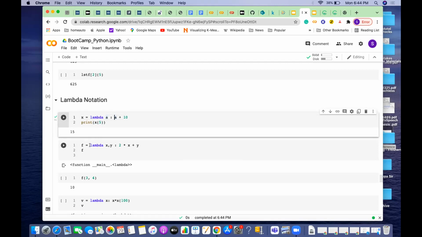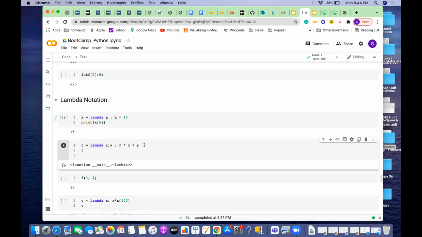If you call it without passing any arguments, no question arises as to why it fails. See, if you just call F, F is the function name. F is not a variable, it's a function, a lambda. So if you pass the value, then only it will work.